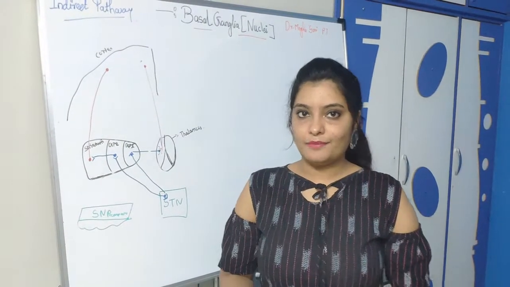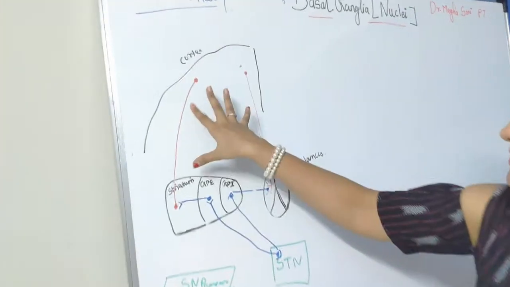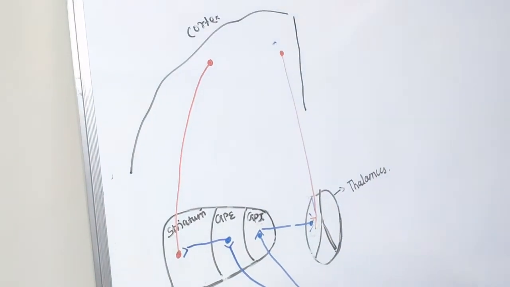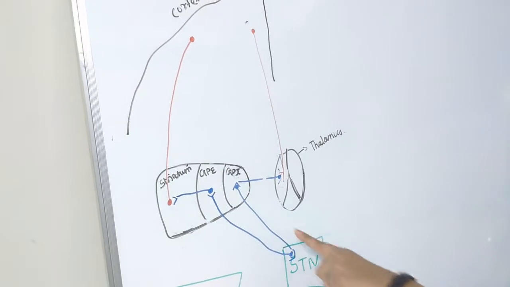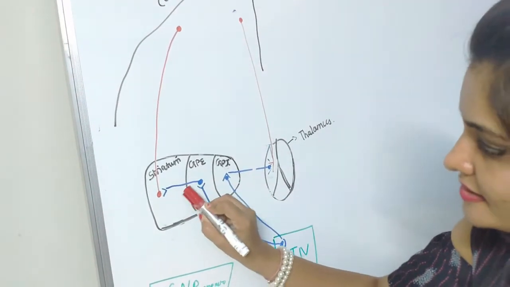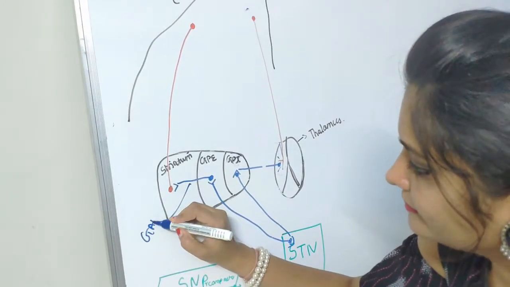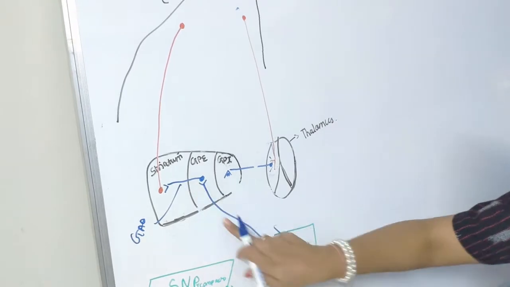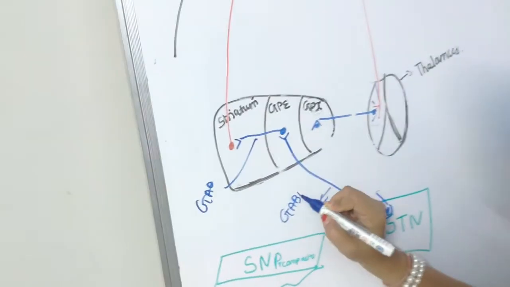Now we'll see the function of the indirect pathway. Just like the direct pathway, these two fibers are excitatory in nature, and these consist of glutamate. The fiber going from the striatum to globus pallidus external is inhibitory in nature. It consists of GABA. Then the fiber going from globus pallidus external to the subthalamic nucleus is also a GABAergic fiber.